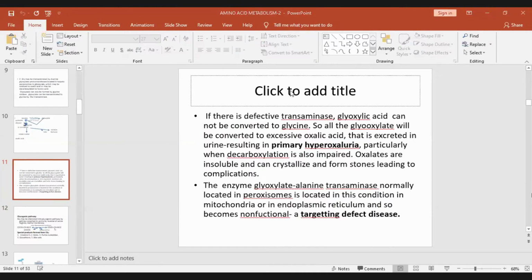I said the enzyme alanine glyoxylate transaminase is inactive. It is present, but it is inactive, because it is located not in peroxisomes, but in mitochondria or endoplasmic reticulum, and so it becomes non-functional. This is a targeting defect. Though the enzyme is present, when it is not in its proper place, it will not be able to act, leading to primary hyperoxaluria in the case of this enzyme, alanine glyoxylate transaminase.